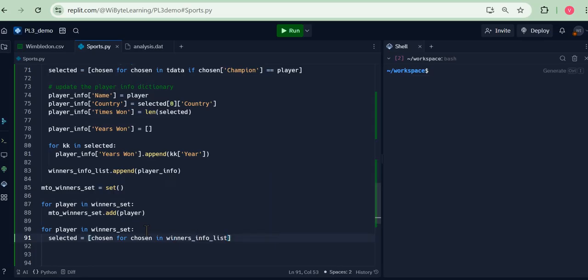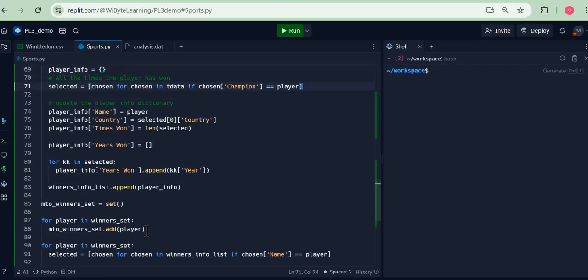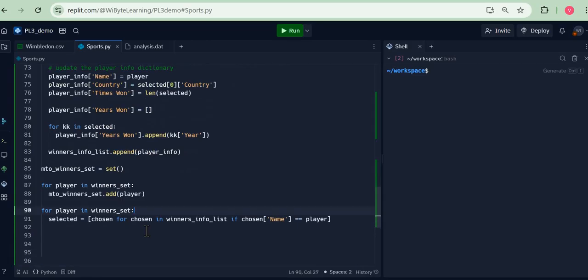So I'm choosing in this filtered list that I have, and I choose this based on if chosen name is equal to player. In fact, I'm doing an operation almost similar to what I was doing previously when we went from tournament data to figure out where all the player name appears. The same thing we are doing here, but on a different list of dictionaries, which in this case is winners info list. So I just go and choose that player.